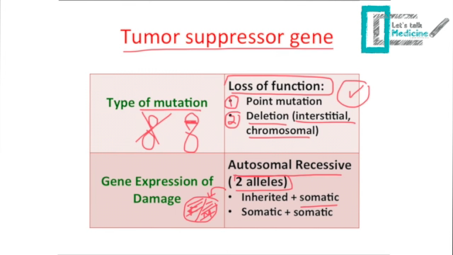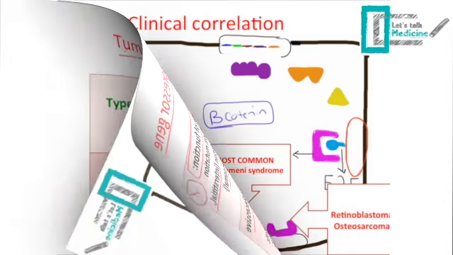And you might have both allele hits from the environment. So you have the hit for your father's allele from the environment, and the hit that affects the mother's allele also from the environment. So you are required to have two defective alleles to have a tumor suppressor gene mutation.